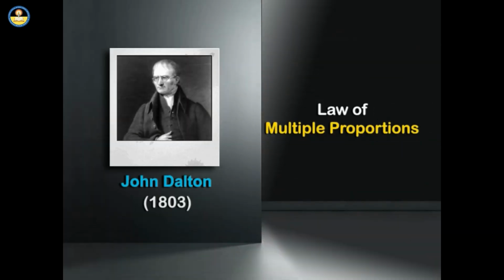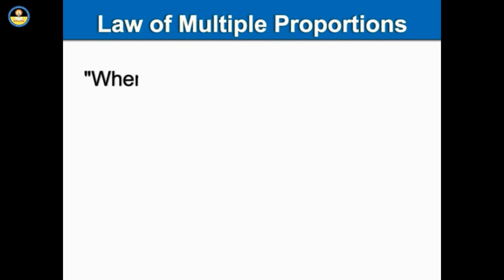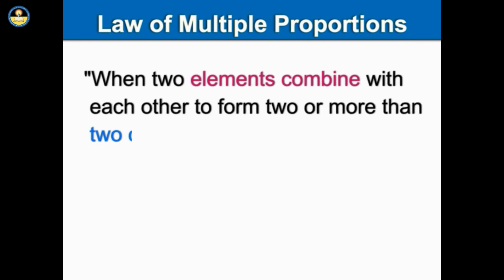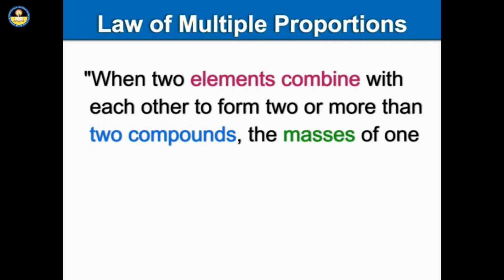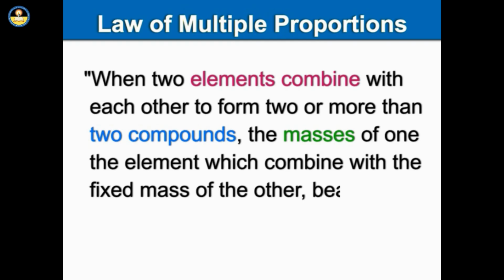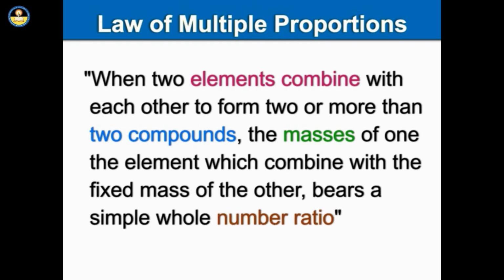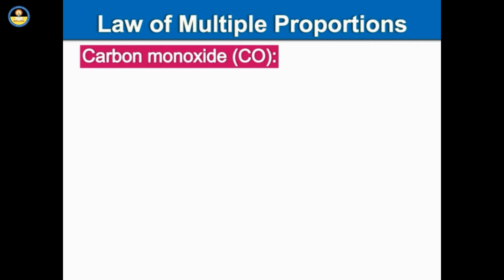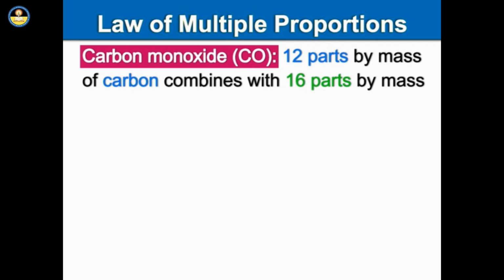Law of multiple proportions. Stated by John Dalton, 1803, when two elements combine with each other to form two or more than two compounds, the masses of one of the element which combine with the fixed mass of the other bears a simple whole number ratio. Examples: carbon monoxide, CO, 12 parts by mass of carbon combines with 16 parts by mass of oxygen.